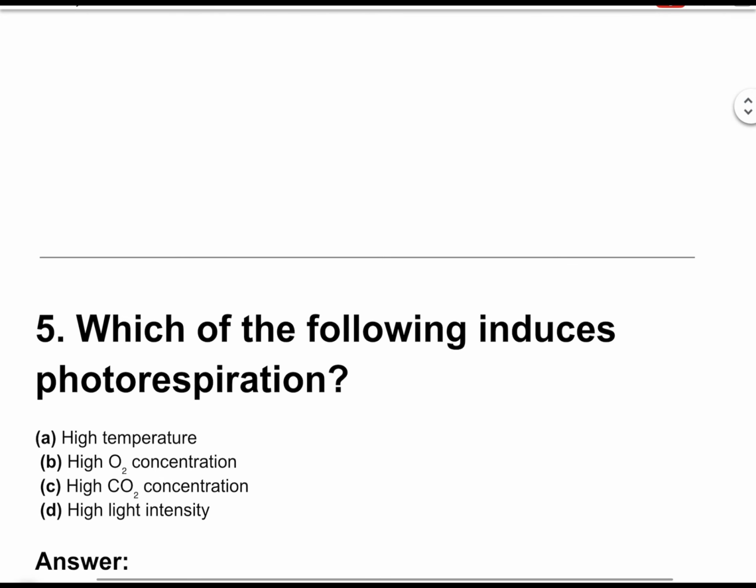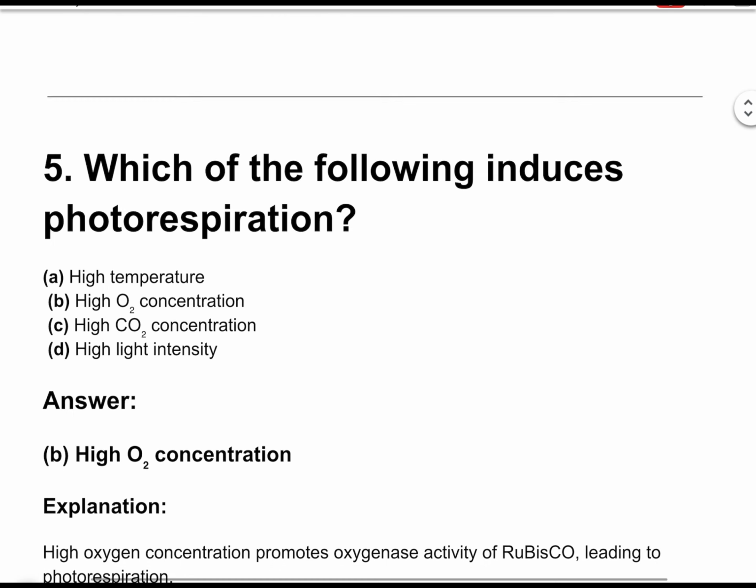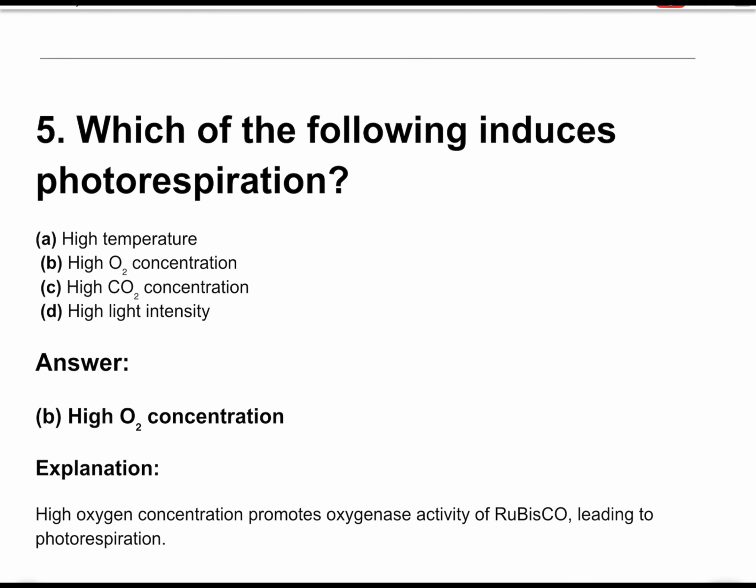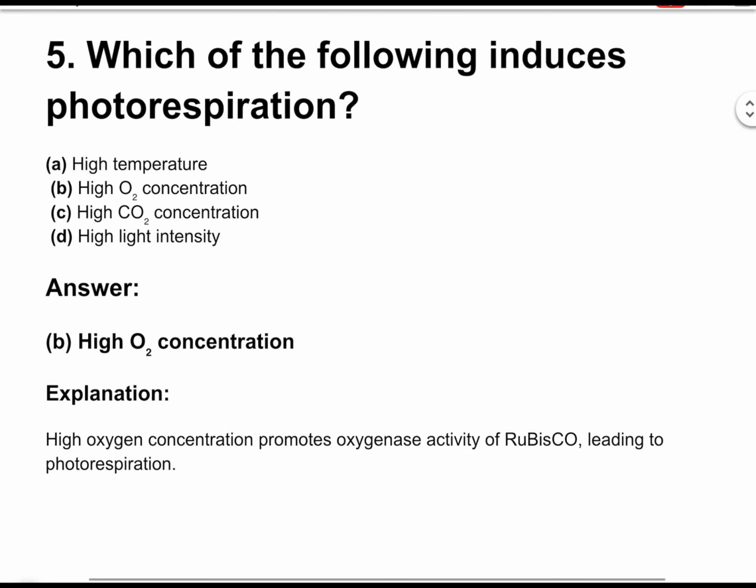Question number 5. Which of the following induces photorespiration? The correct answer is option B. High O2 concentration. High oxygen concentration promotes the oxygenase activity of rubisco, leading to photorespiration.